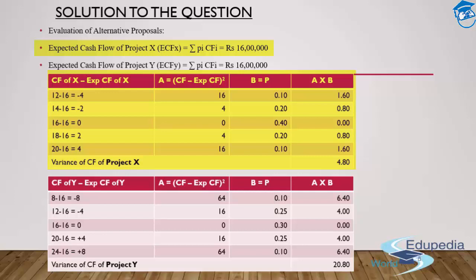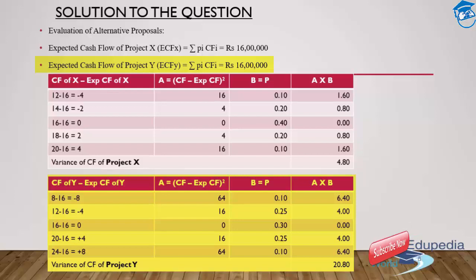Same exercise needs to be repeated for project Y. In the case of project Y, the expected cash flow was again rupees 16 lakh. Now I need to calculate the variance of the cash flows for project Y in the similar manner which I did for project X. So it's going to be 8, 12, 16, 20 and 24. These are my different probability distribution amounts. I'll subtract my 16 lakh, my expected cash flow, from each one of them. I'll get the figures of -8 lakh, -4 lakh, 0, +4 lakh and +8 lakh in the respective 5 scenarios.